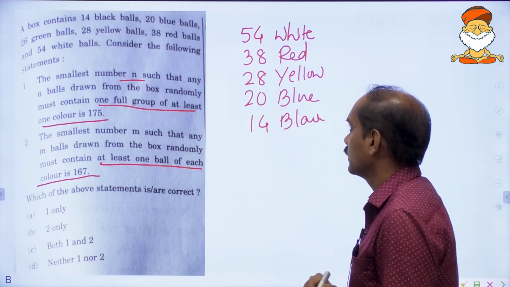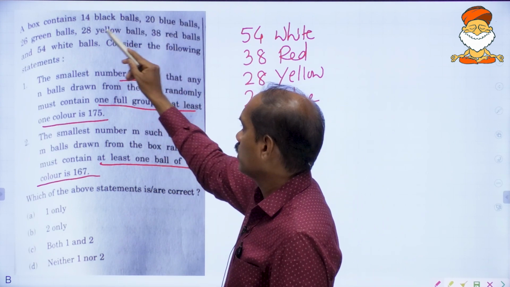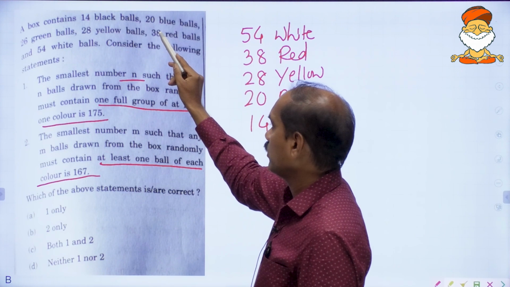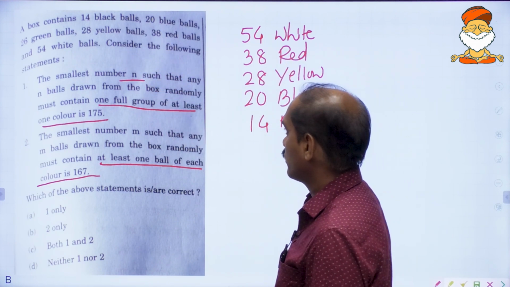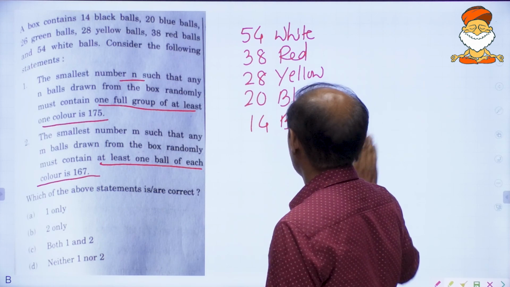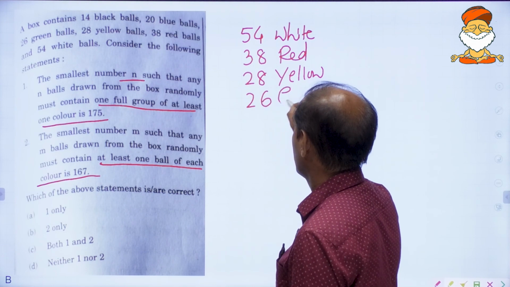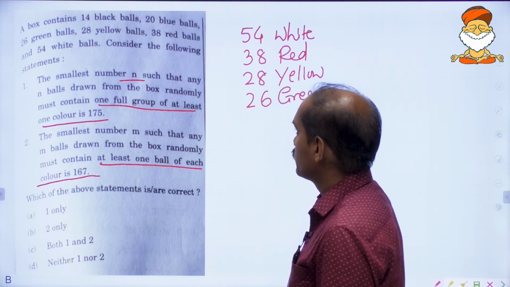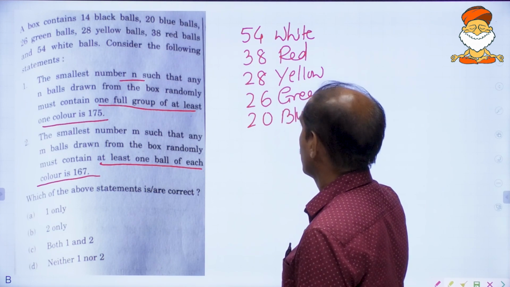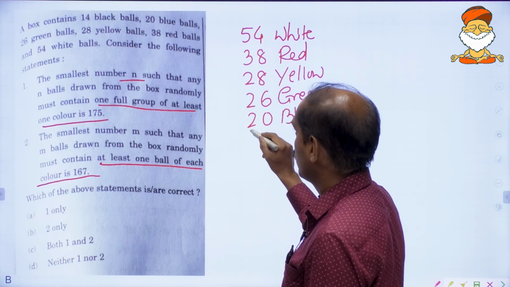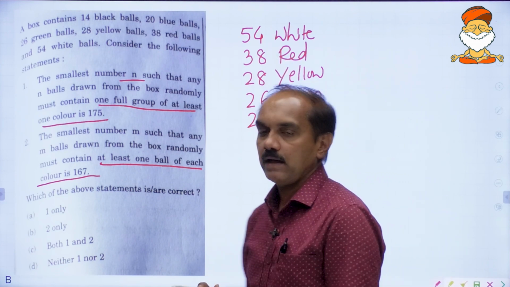Okay, so this is in the descending order, and 14 black is the least.